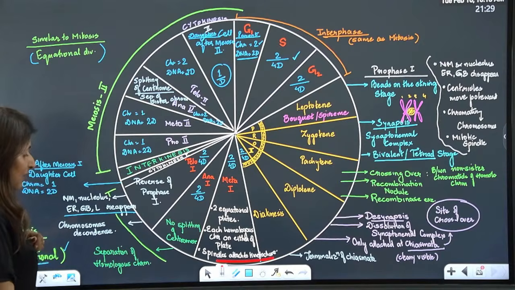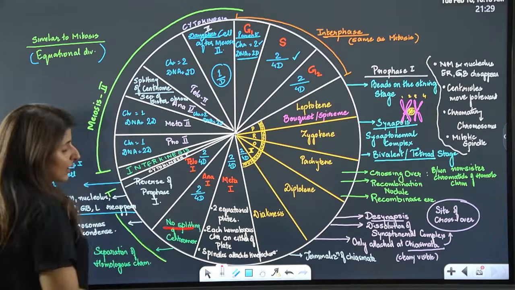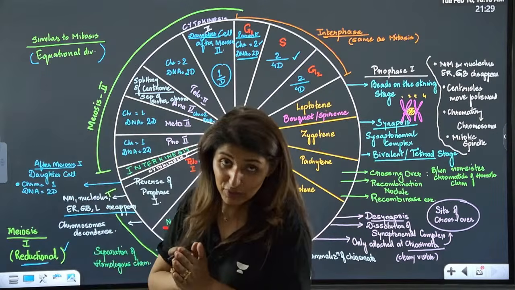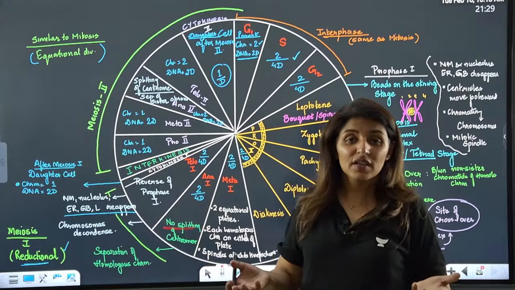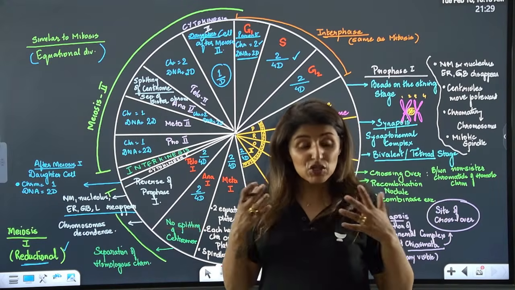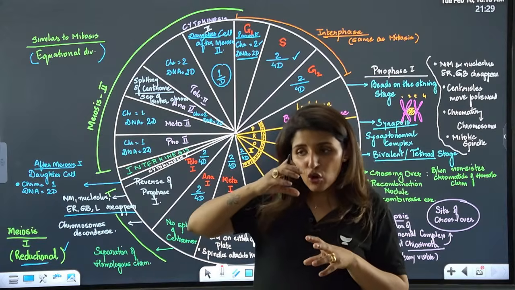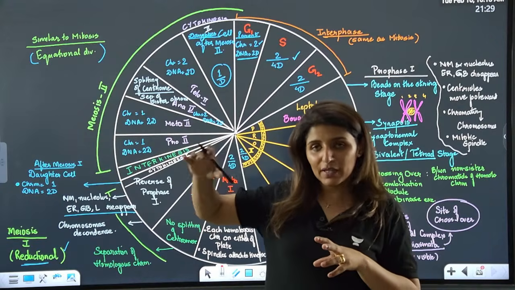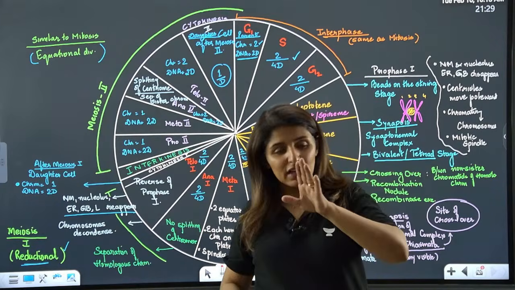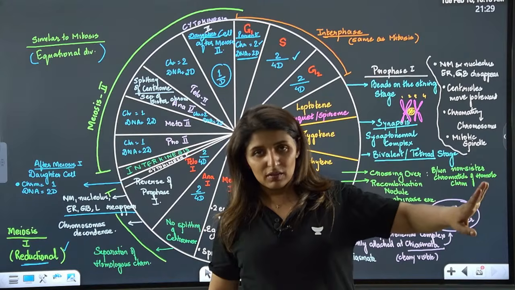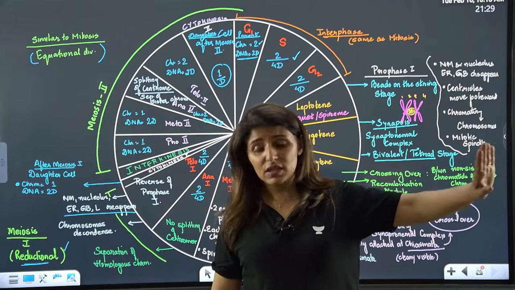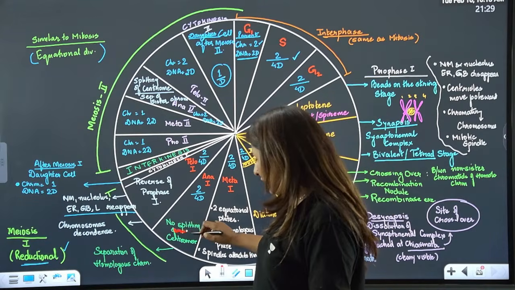And then anaphase, there is no splitting. In anaphase of mitosis, there was splitting of centromeres, separation of sister chromatids, but not in this case. In this case, the whole chromosome on one equatorial plate will go towards one pole and the other chromosome will move towards the other pole. So no splitting of centromere.